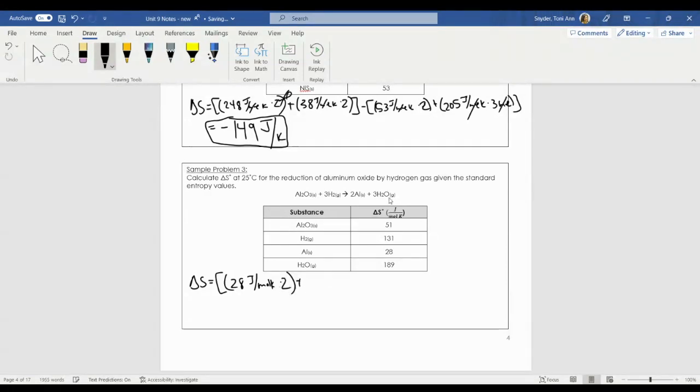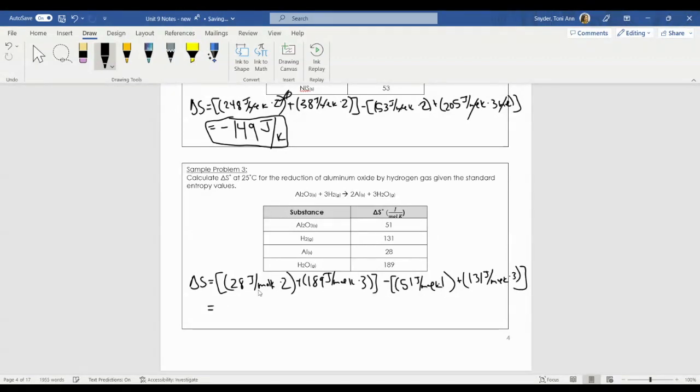Plus, I have gaseous water, 189 joules per mole Kelvin, times 3, minus, let's do my reactants, aluminum oxide is 51, and there's only one of them, so I'll just do times 1, plus my hydrogen gas is 131, and there are 3 of them.